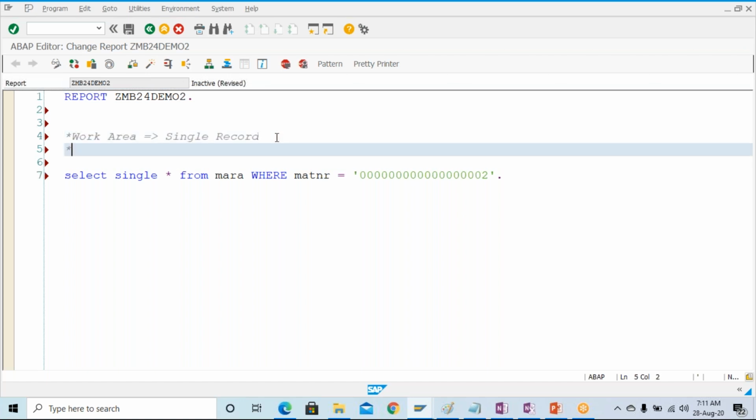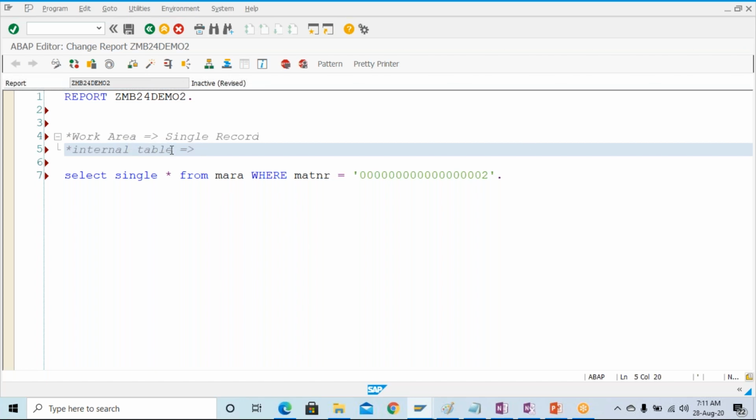On the other hand, internal table: suppose you want to fetch a list of records, many records, so that is known as an internal table. An internal table is nothing but a table, but in the program.